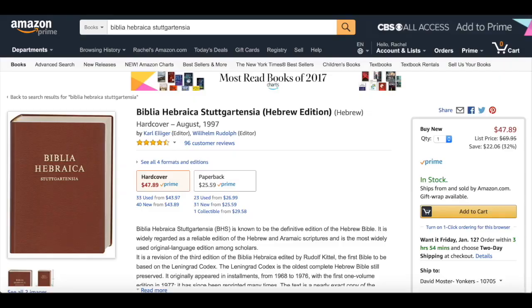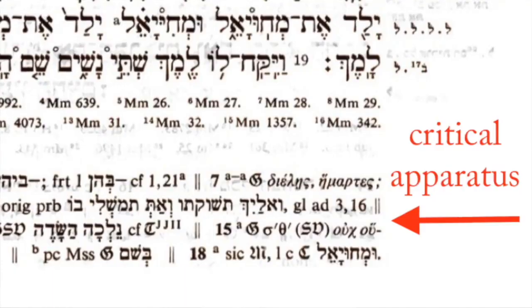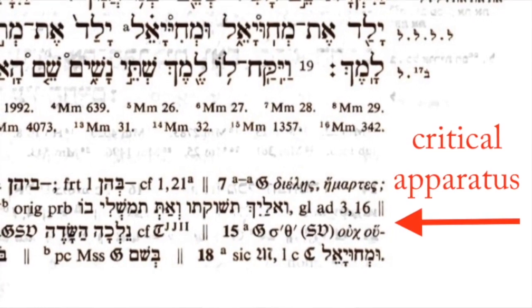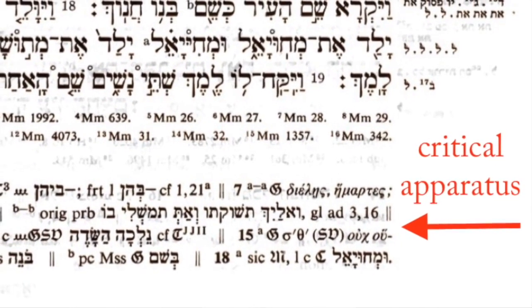Something is missing. Now, in order to figure this out, what you're going to need is a Biblia Hebraica Stuttgartensia. That just means that it was printed in Stuttgart, Germany. So this book, even though you can't get it for free online, I'll have a link to it on Amazon. What this book does is it not only gives you the text of the entire Hebrew Bible, but down at the bottom it gives you something called a critical apparatus. And what that means is it tells you what manuscripts have different versions of the Hebrew Bible.